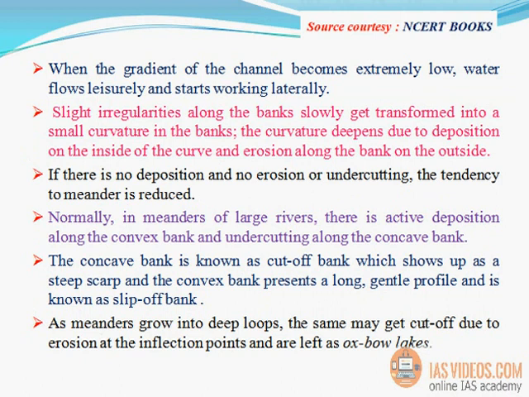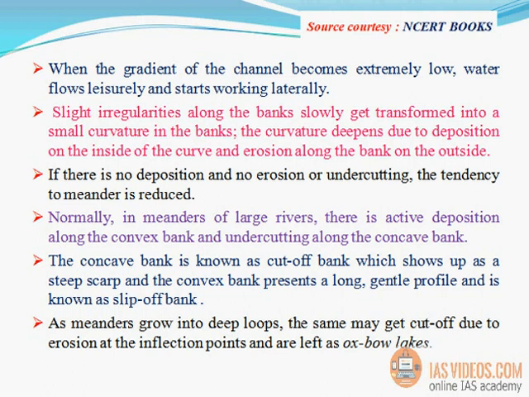When the gradient of the channel becomes extremely low, water flows leisurely and starts working laterally. Slight irregularities along the banks slowly get transformed into a small curvature in the banks. The curvature deepens due to deposition on the inside of the curve and erosion along the bank on the outside. If there is no deposition and no erosion or undercutting, the tendency to meander is reduced.